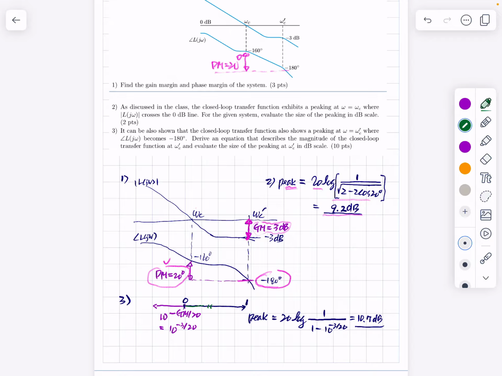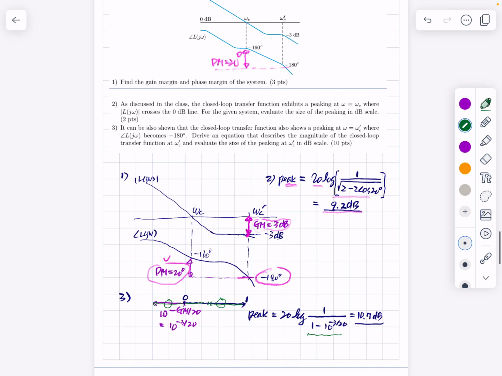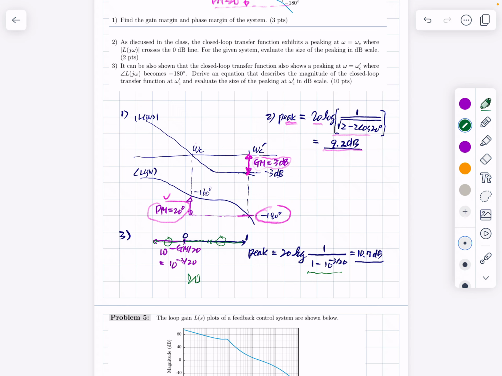It has a minus 180-degree change, out of phase, and the magnitude of this is this. Then the magnitude is determined by subtracting this: the magnitude of the loop gain is determined by 1 minus this. Actually the closed loop magnitude is the open loop magnitude divided by this one.